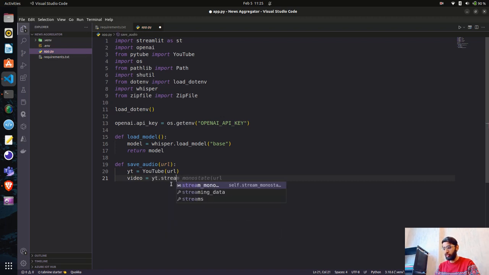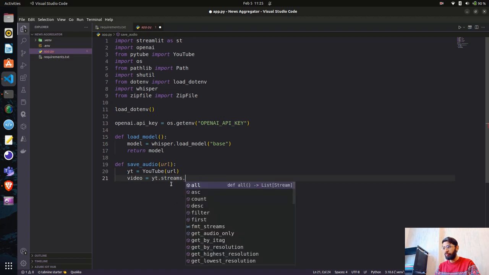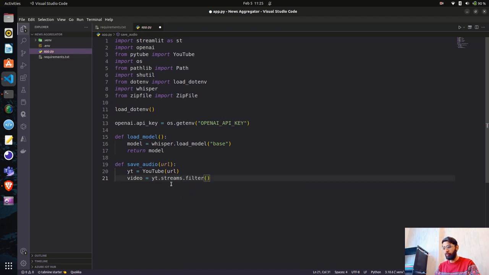So yt.streams, you see it's suggesting yt.streams.filter. When you have imported this library PyTube, you can check what is available inside it. How do we do it? We use dir, which is directory, and pass the import that you have, YouTube, and it will give you everything inside it.